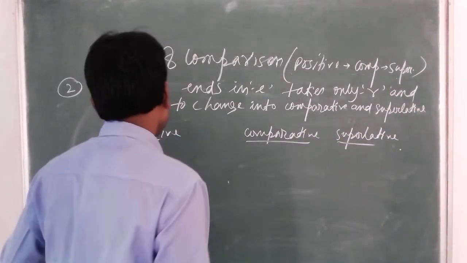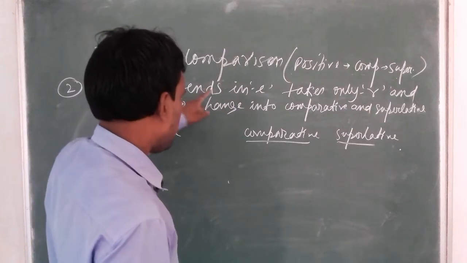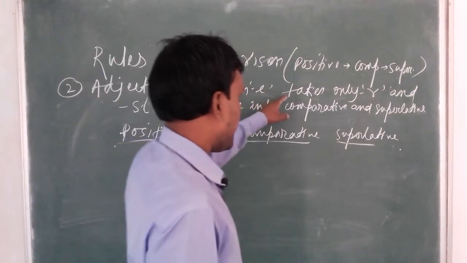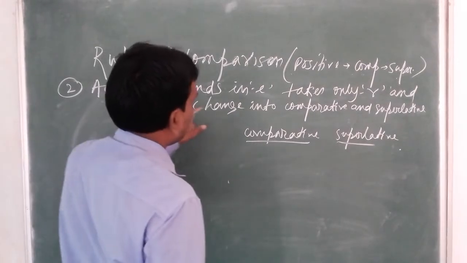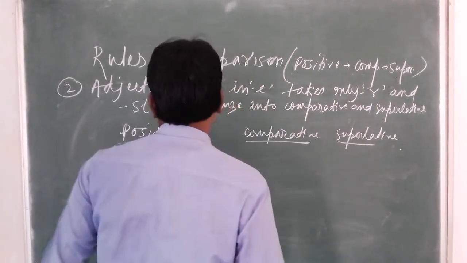Look here, adjectives that end in E take only R and ST to change into comparative and superlative.